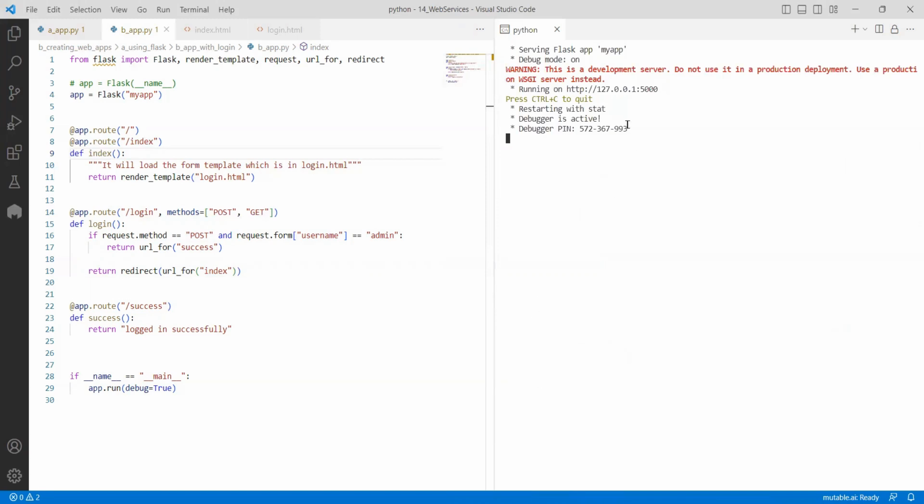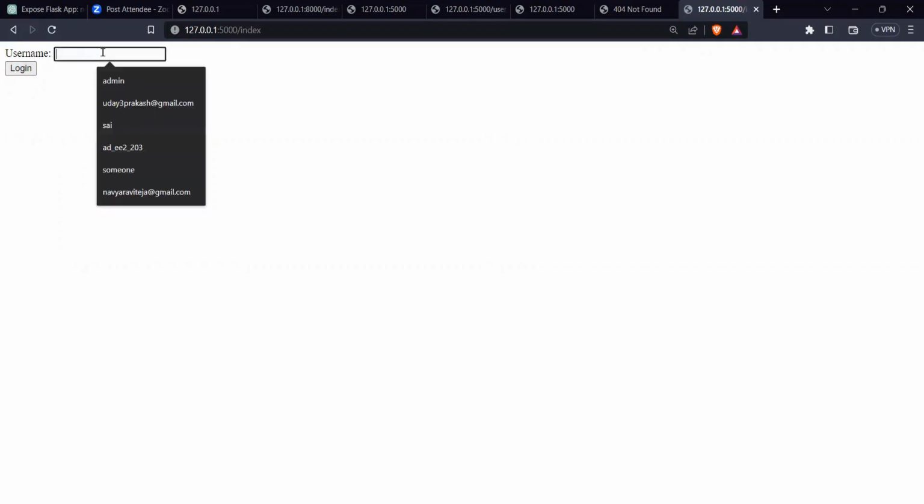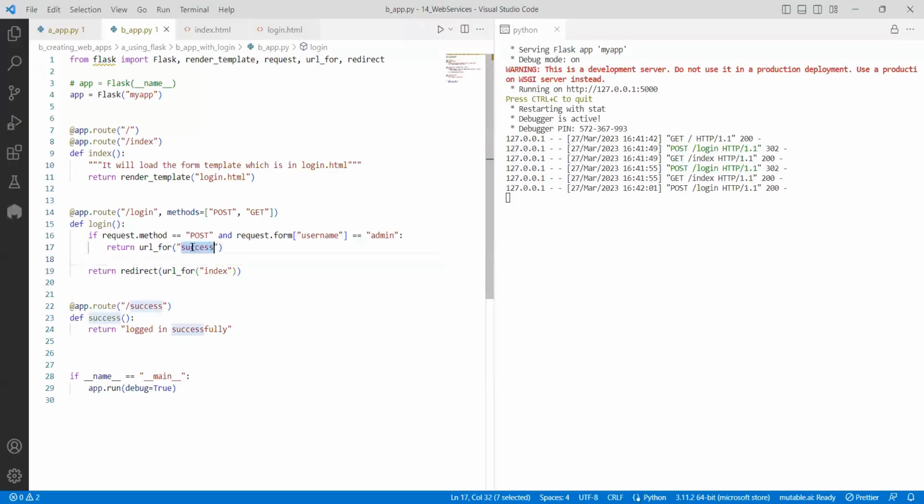And if I go back to this server, you see now it is there. If I use some other name, it just goes and redirects to the same page again, right? If I give anything else, it is again redirecting to the same page. Maybe we can write some messages also. But if I do admin, you see you got /success. So it is redirecting to success, right? That is what I am trying to say. So it is going to the other page. In this way, things will work.